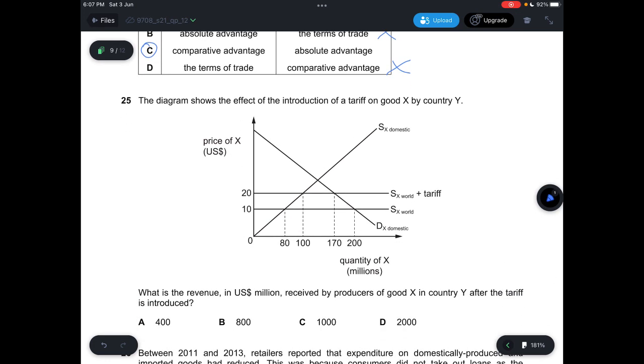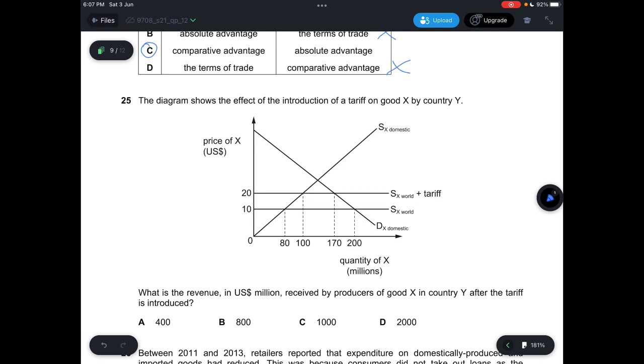Question 25, the diagram shows the effect of the introduction of a tariff. What is the revenue received by producers of good X after a tariff is introduced? So good X, domestic supply originally should be at 80 million because it's at $10. And then there's the tariff, so it results in the price increasing to $20 and the quantity supplied to 100.